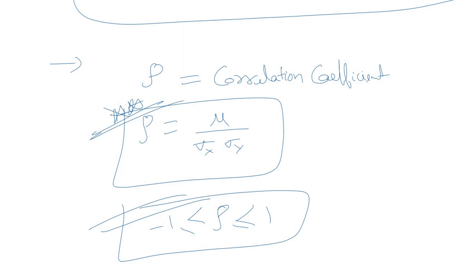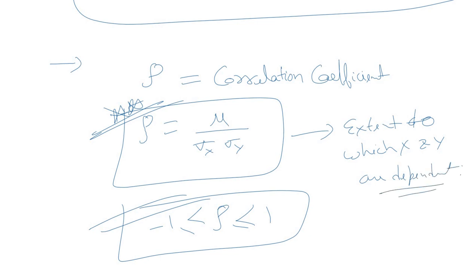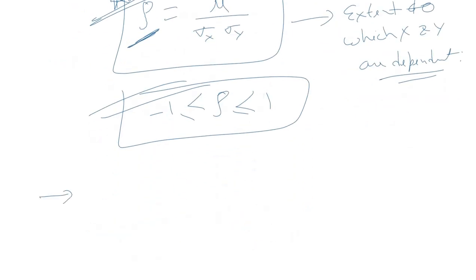And these can be two extreme cases of dependency of x and y. So this rho, mu upon sigma x into sigma y, gives you the extent to which x and y are dependent, the dependency of two random variables x and y. So if you want to find out the dependency ratio between x and y, you have to find out rho. When rho is equal to 0, we can say x and y are independent in nature.